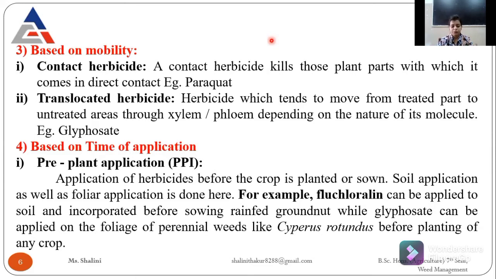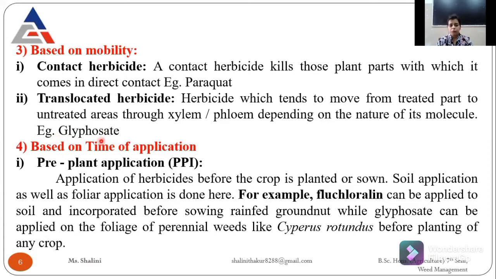Xylem and phloem are the main parts which help to translocate nutrients to the different parts of the plant. So through translocated herbicides, the inward processes or metabolic activities get stopped and the plant dies. The example is glyphosate.